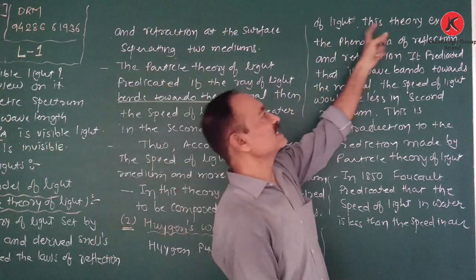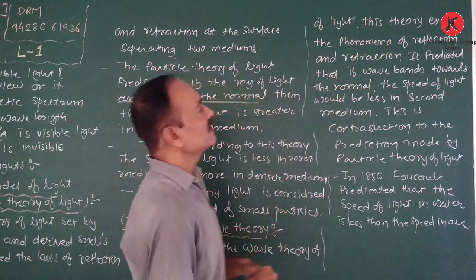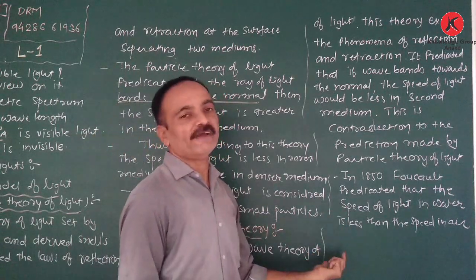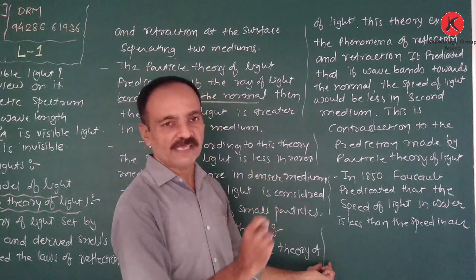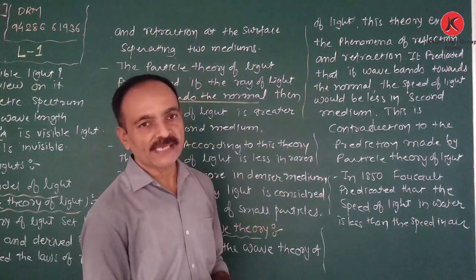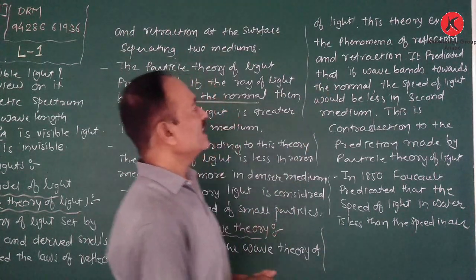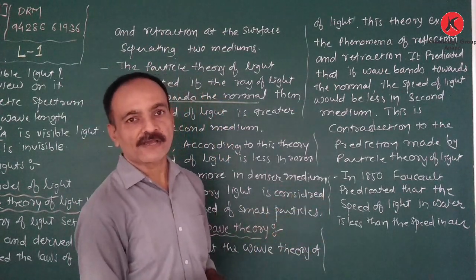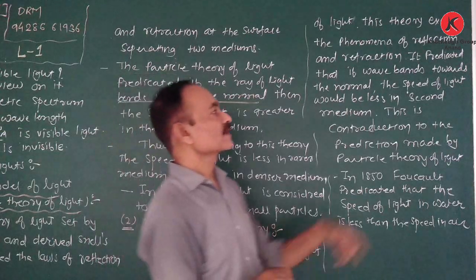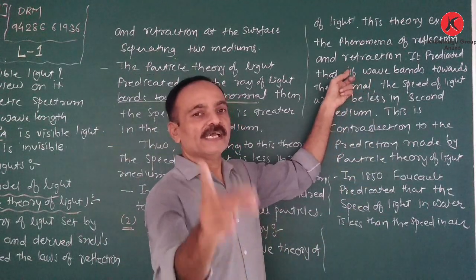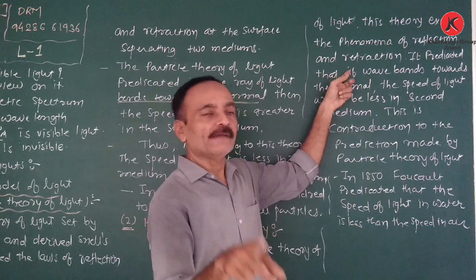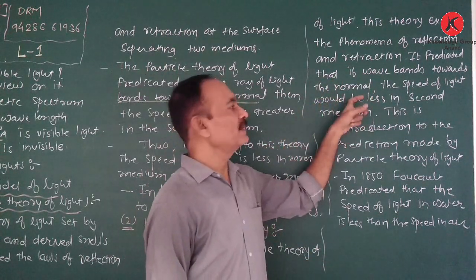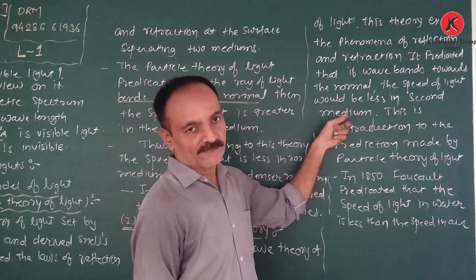So according to Huygens, this theory explains the phenomena of reflection and refraction. By considering the wave nature of light, we can also explain reflection and refraction. It predicted that if the wave bends towards the normal, what happens? In refraction, if the ray bends towards the normal, the speed of light would be less in the second medium.